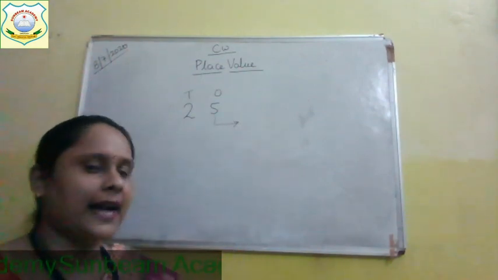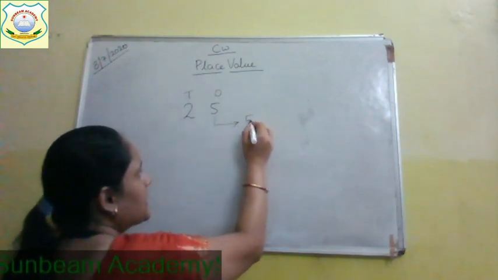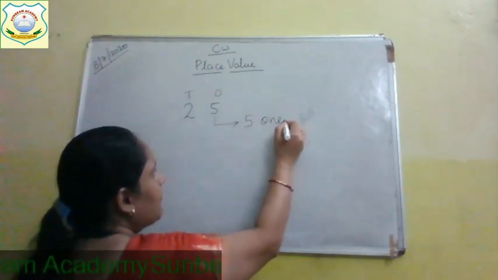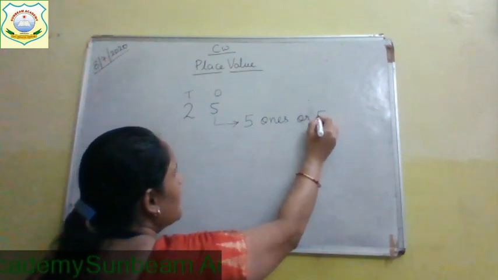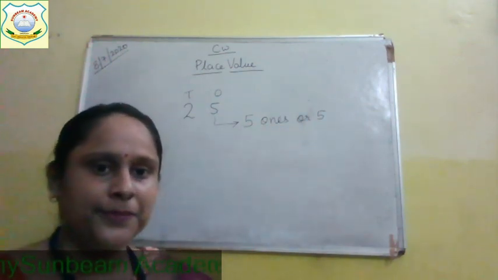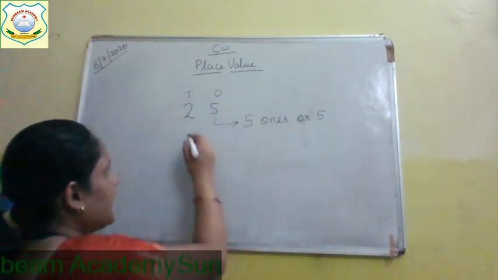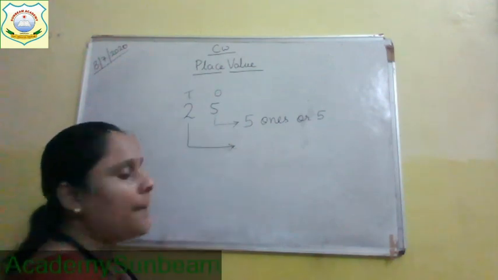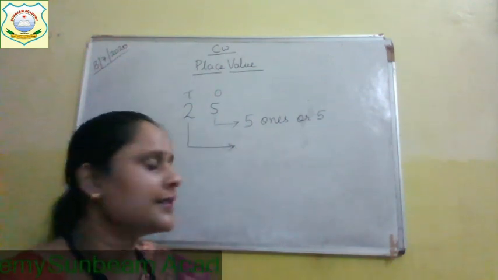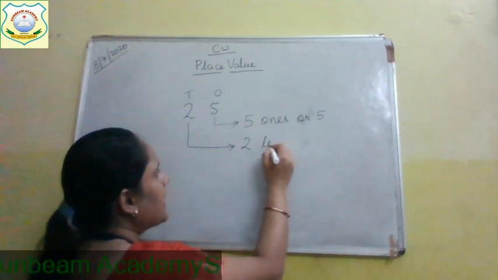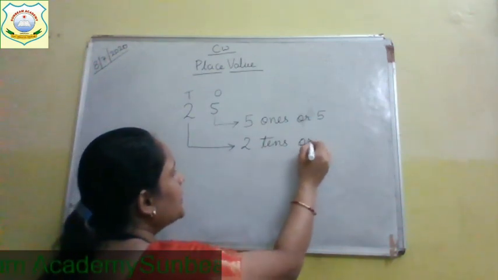As 5 is at ones place, so place value of 5 is 5 ones or 5. 2 is at tens place, so place value of 2 is 2 tens or 20.